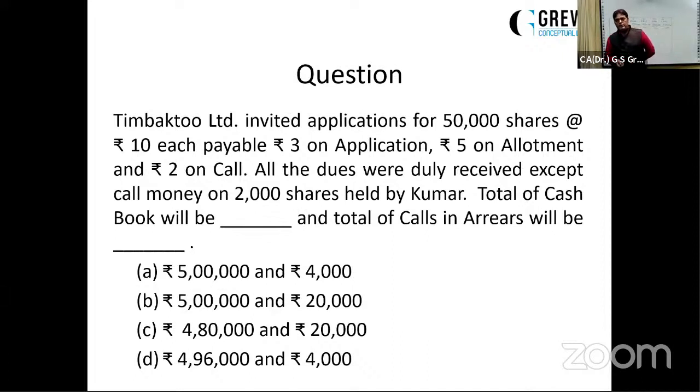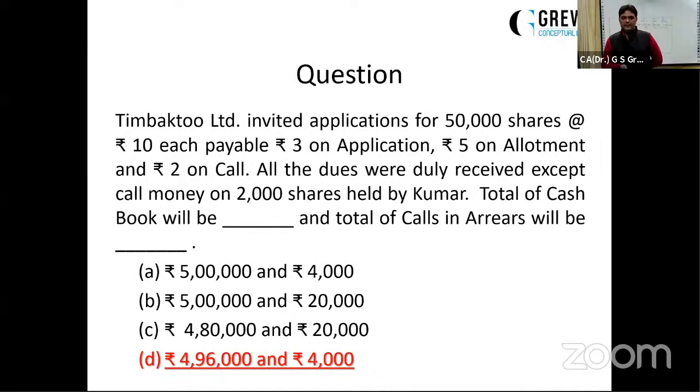One more question for you, dear students. Timbuktu Limited invited applications for 50,000 shares at ₹10: ₹3 on application, ₹5 on allotment, ₹2 on call. All the dues were duly received except call money on 2,000 shares held by Kumar. Total of cash book will be what, and total of calls in arrears will be what? Answers are coming, ma'am? Yes, sir. D. Great going, students.